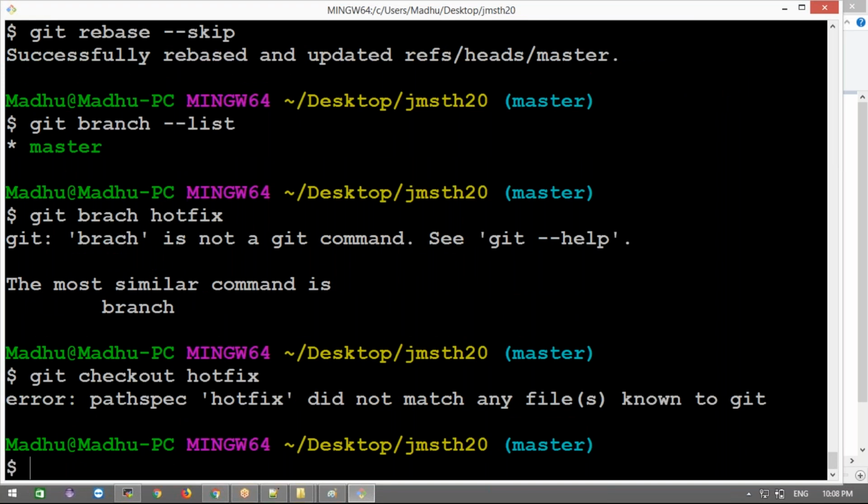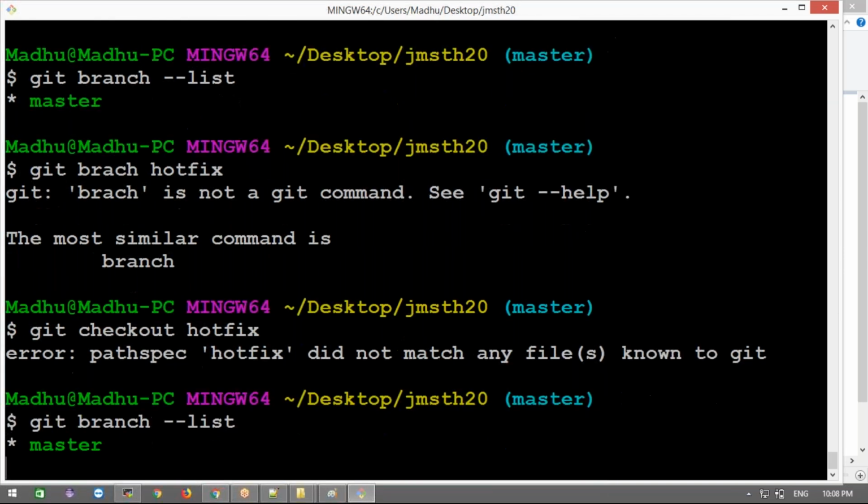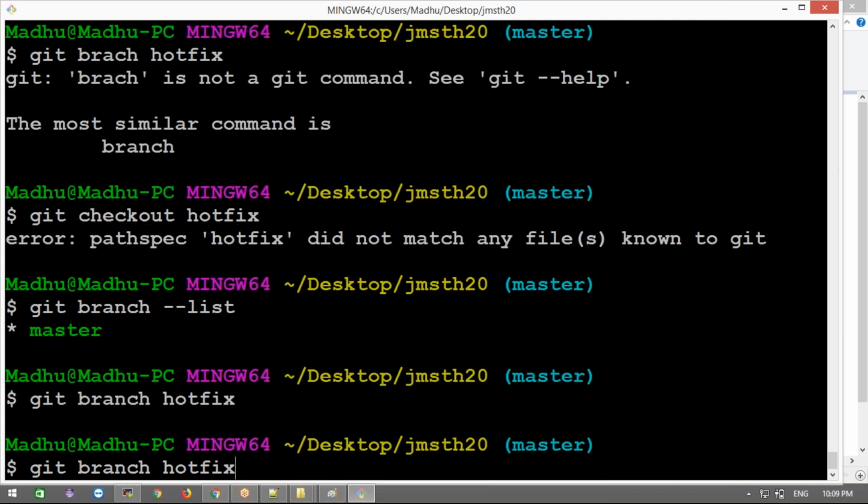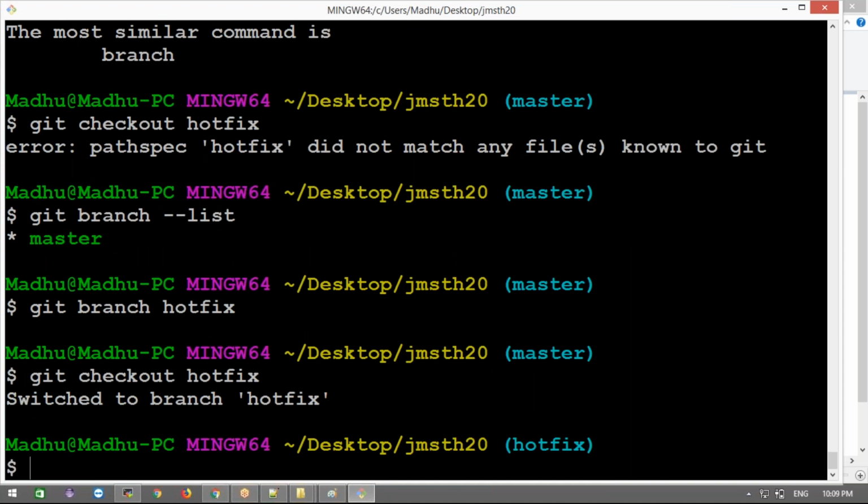Okay, now hotfix. It did not match any file. What is this? Okay, got it. Okay, git branch hotfix. Now the branch is created. Git checkout hotfix. Okay, I switched to the hotfix branch. I am in the hotfix branch.